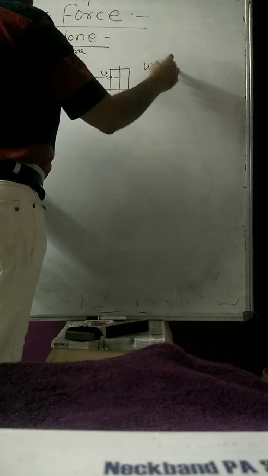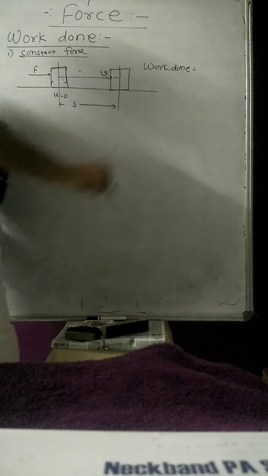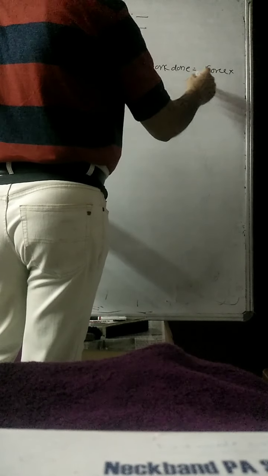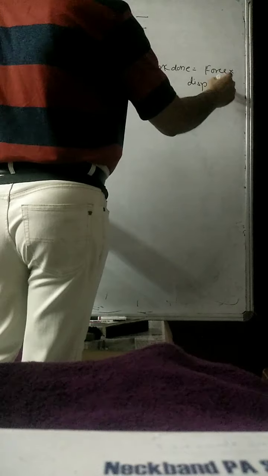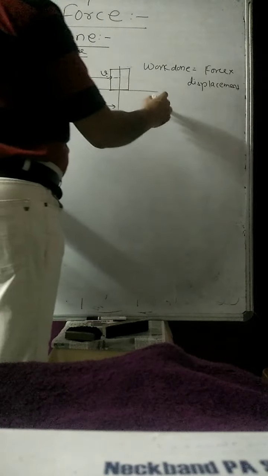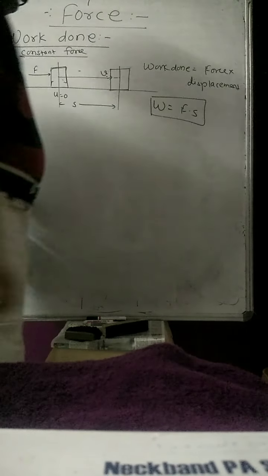If I want to find out how much work has been done, according to the definition, work is the product of force and displacement. Here the force is constant and the displacement is also constant. Therefore work done is equal to F into S. This is the formula for work.